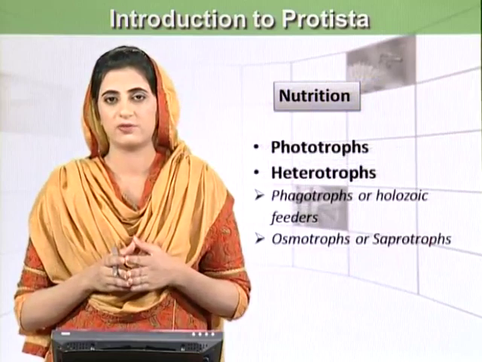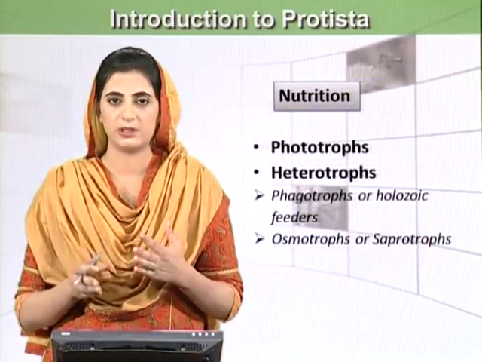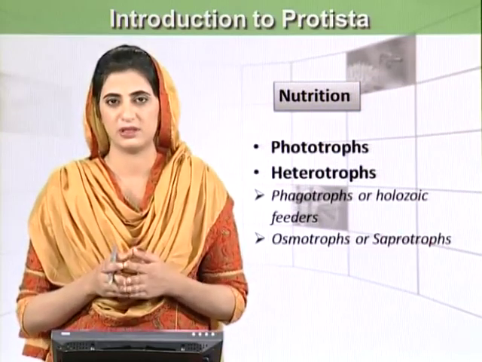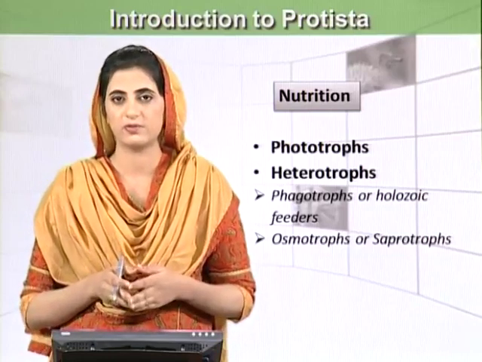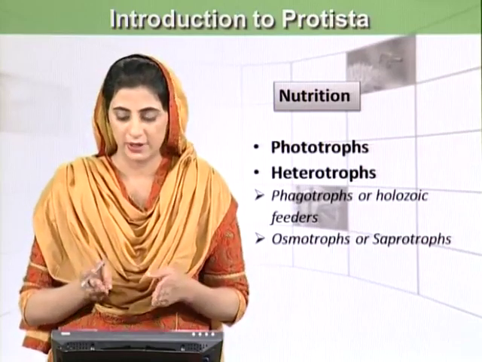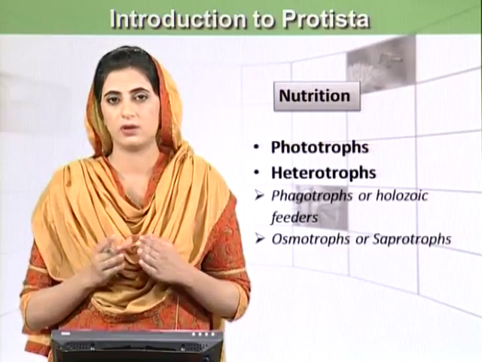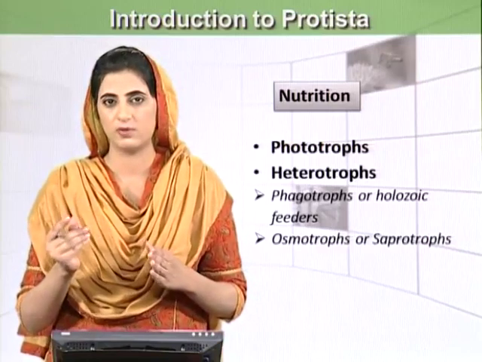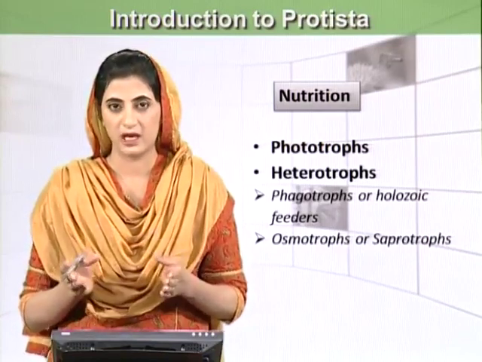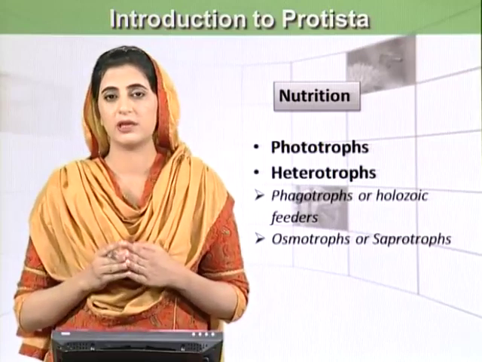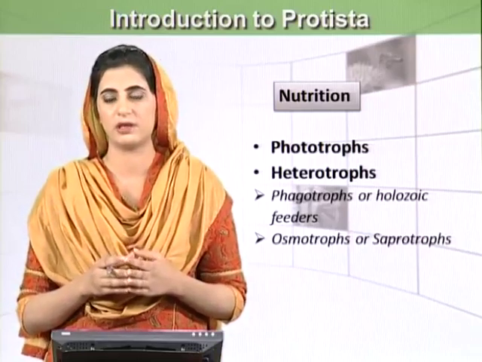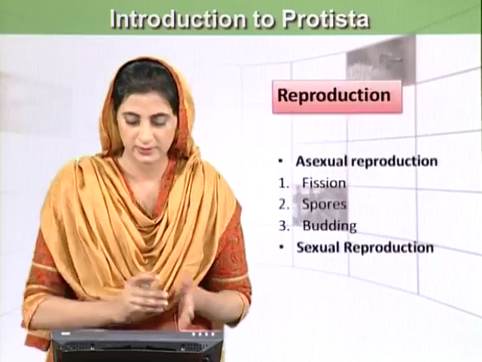The other factor is nutrition. There are protists which are phototrophs. They obtain their energy themselves, or they are photosynthetic. And the other category is that of heterotrophs. They obtain their food from other organisms. And in heterotrophs there are two categories: phagotrophs or holozoic feeders, which are organisms that ingest visible food particles and digest them internally. And then we have osmotrophs and saprotrophs, which ingest food in soluble form, as it is digested externally into a digestible form. So this is the second category.